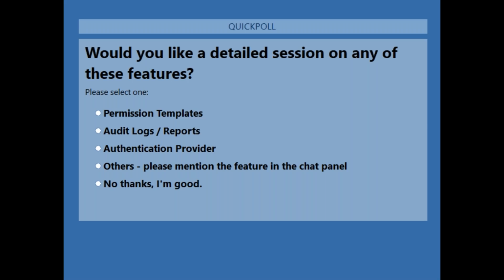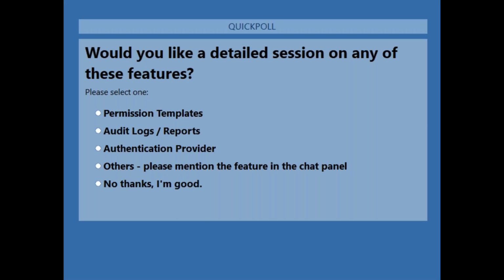But if you want specific sessions on some of these features, it's good for us to know as well where you need help, and we will try to assist you with that. I'd like everyone here, please, to vote and let us know if you're good with all the features, you completely understood them, then that's fine. If there are any features that I haven't mentioned here but you want a session on, again, please mention that on the chat. It'll really help us evaluate what we can take up further going forward.